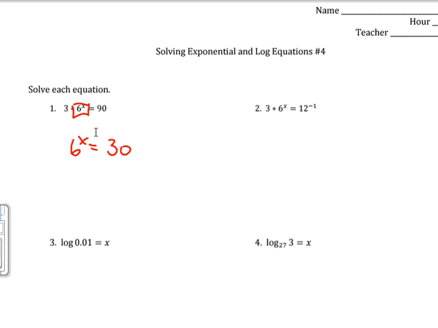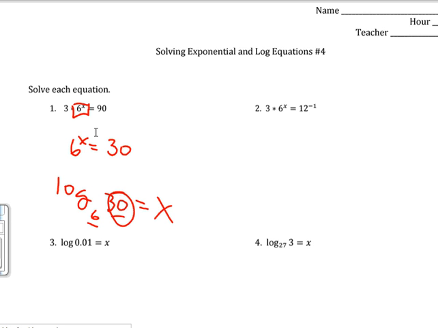Then, when you get stuck, you should rewrite. This is a rewrite. Log base 6 of 30 equals x. Now, some people might be like, but I don't know what the answer is. That is the answer. You can't simplify that one any further. And it's okay. If this had been like a 36, then we'd expect you to simplify it. But if you can't make the base and the argument get along nicely, then you can just leave it.